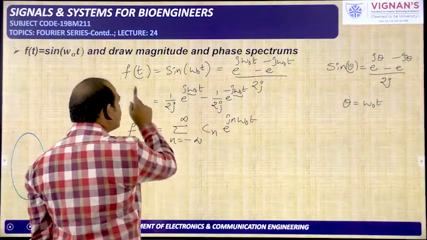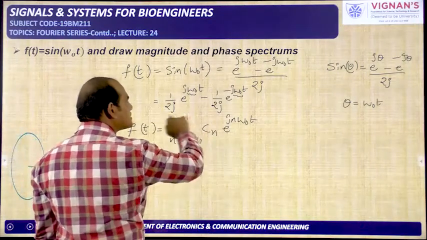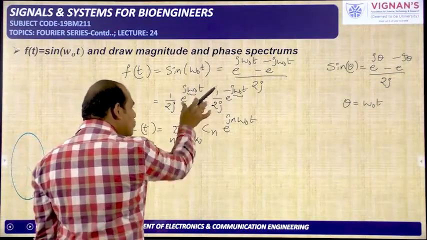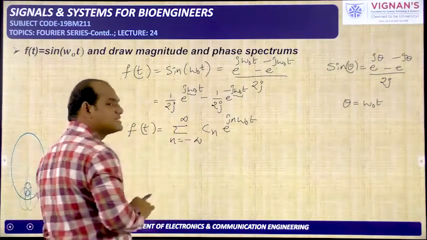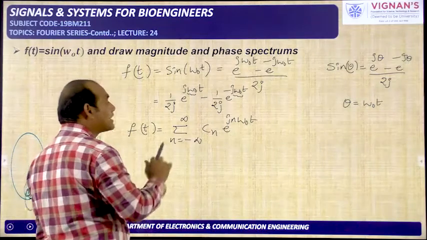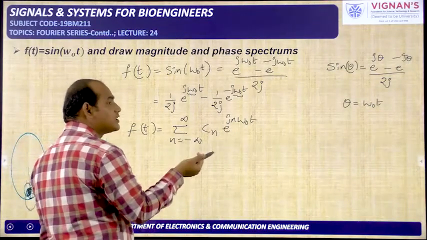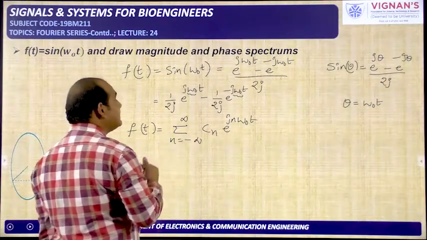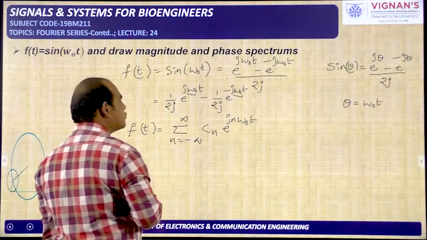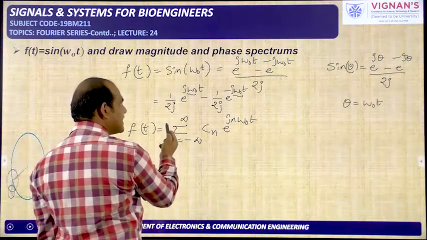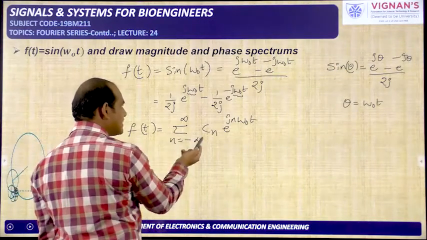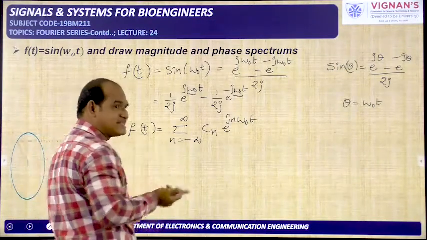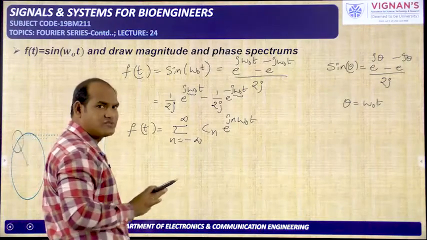So here this f of t has only two terms. That means only two of this infinite number of terms are available in this given signal, sin omega naught t. We need to find which integer multiples of omega naught those two terms are related to. Whether it is this 1 by 2j, like Cn, so is it C1 or C2 or C3 or C minus 1, C minus 2 or C100, C minus 100, all those things we need to find.